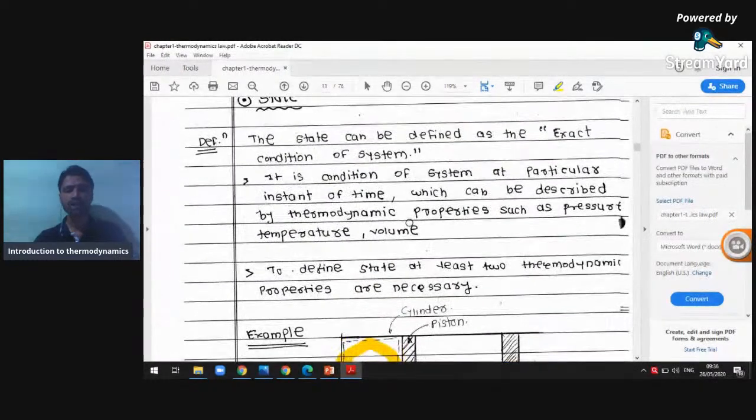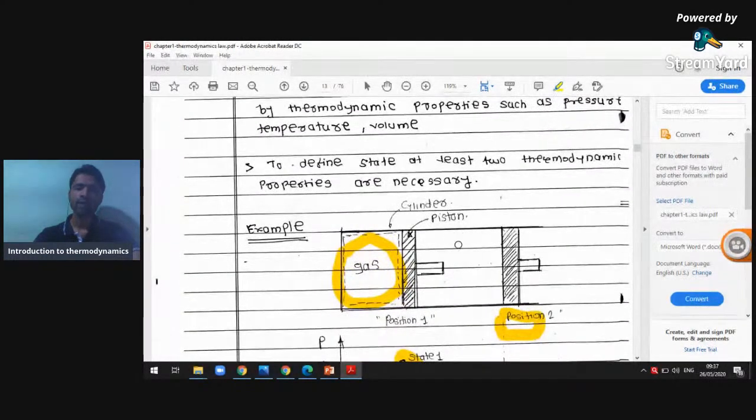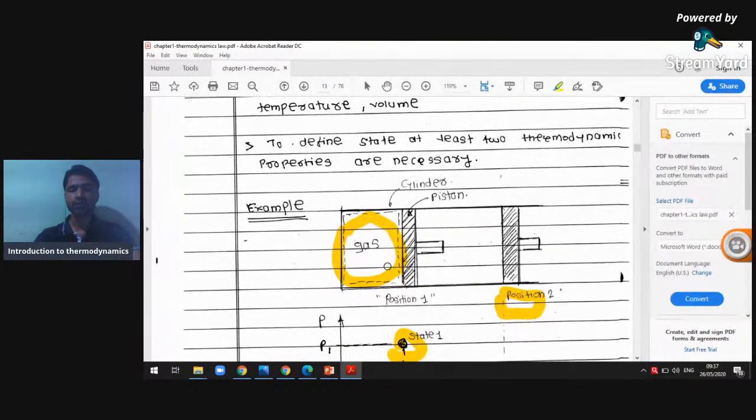The definition of state is very important: the exact condition of a system at a particular instant. The word instant is very important, because from instant to instant it varies. To define any state we need a minimum of two thermodynamic properties.